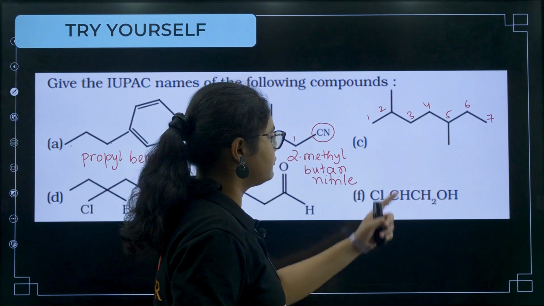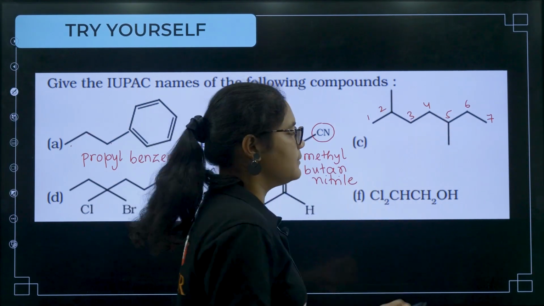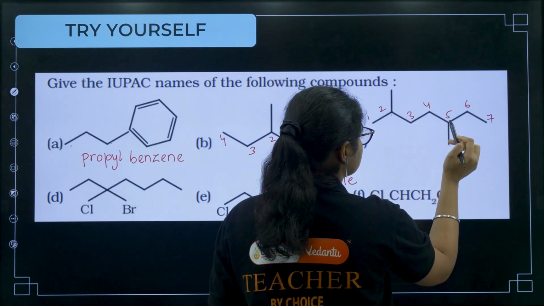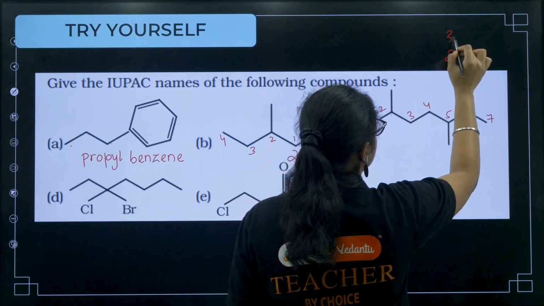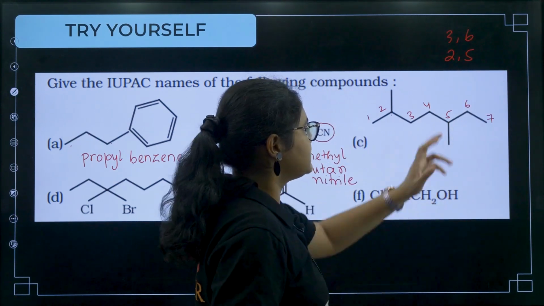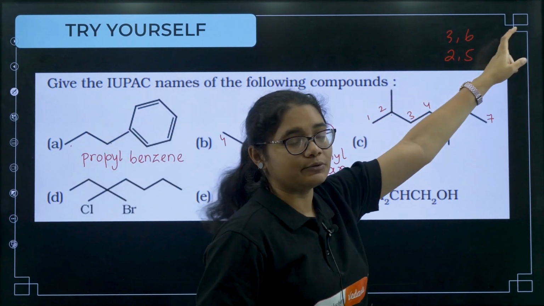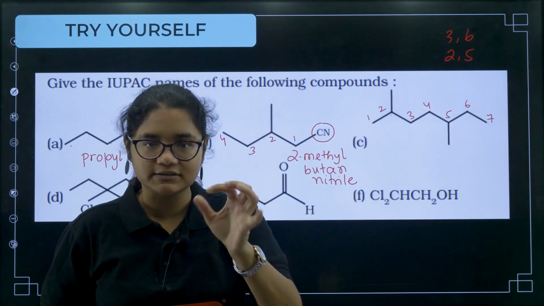If you number in this way, we get substituents at 2nd and 5th position, but if we number from the other side, we'll get 1, 2, 3, 4, 5, 6, so 3rd and 6th. So you'll get at 2 and 5 or at 3 and 6, right? So always add this. If you add 2 and 5, you'll get 7, and if you add 3 and 6, you will get 9. So you should take care that the sum of the substituent locants should be the smallest number.